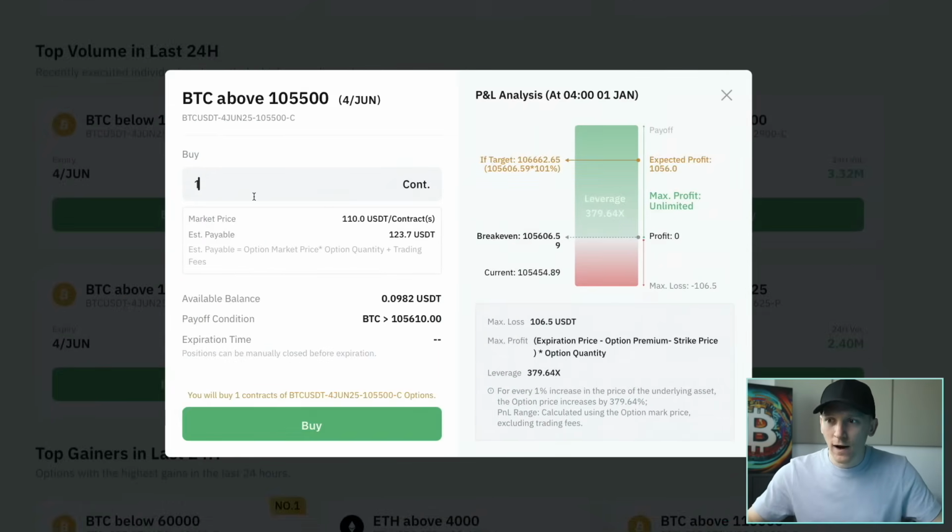You trade contracts here, and you can see the market price is $110 per contract. So one contract is about $110. We always pay that premium and we never get it back. The max loss for buying a call option is literally just the premium that we pay. So we pay them 100 and that's it. We always lose that no matter what.